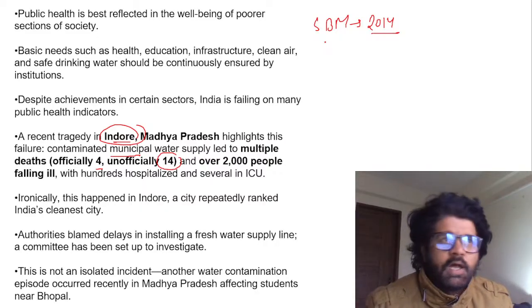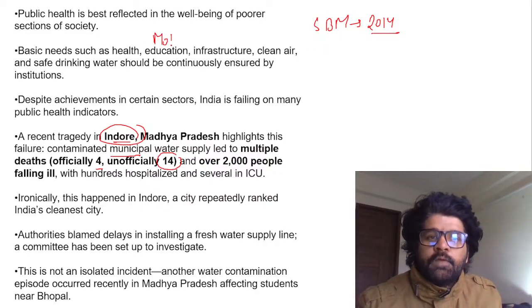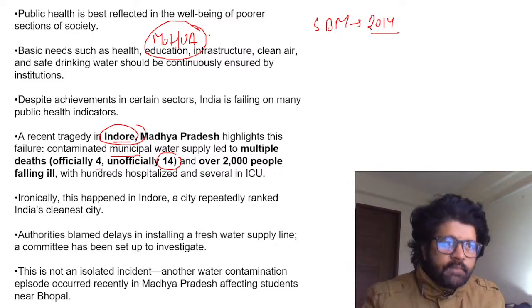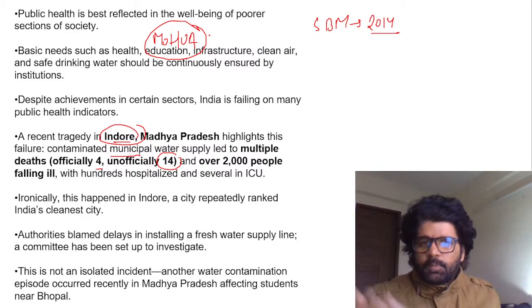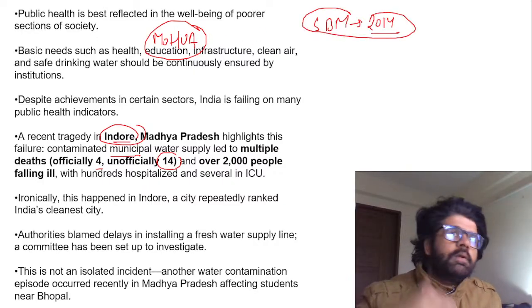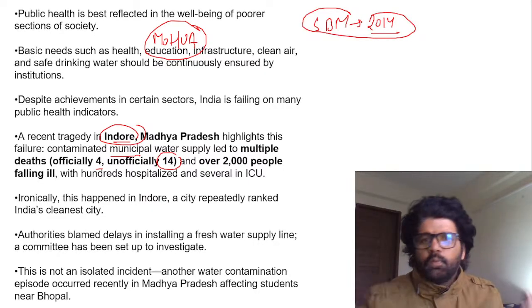Swachh Bharat Mission Urban is under the Ministry of Housing and Urban Affairs. Swachh Bharat Mission Gramin is under the Ministry of Jal Shakti, which talks about ODF, ODF plus, ODF plus plus. So this is happening under Swachh Bharat Mission. We are focused on clean drinking water, sanitation and all.